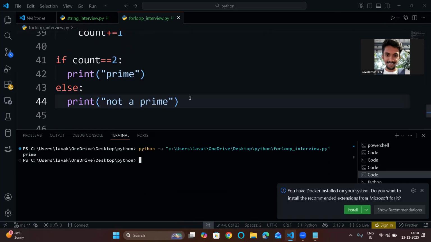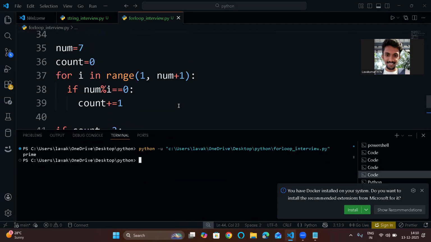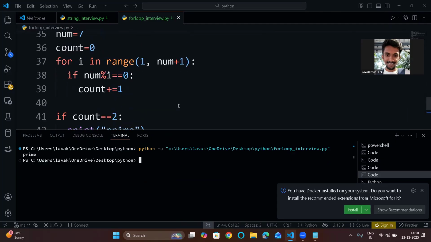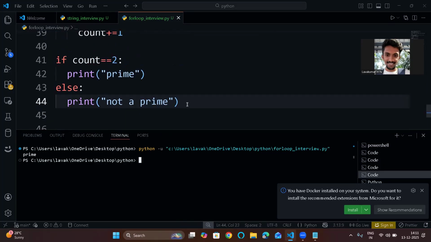There are other ways to solve this prime problem. This is a basic way, and they may ask you to reduce the time complexity and all. For now, just go through this prime number, and once you get comfortable with for loops and while loops, then you can think about time complexity and space complexity, when you are on top and know everything. For now, just know how to write a simple code for a prime number program.